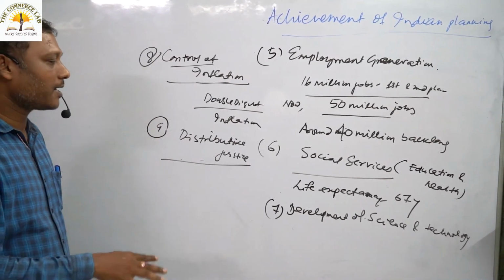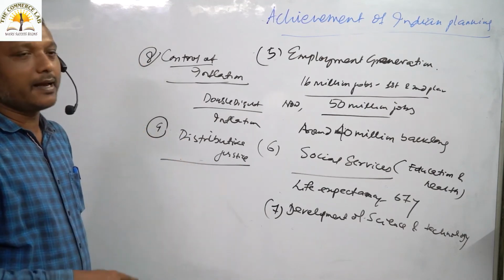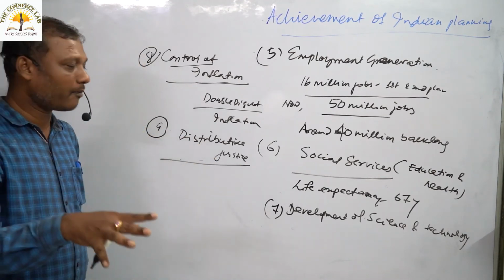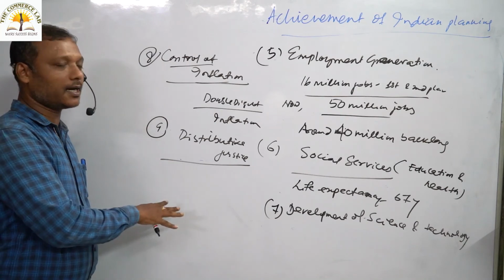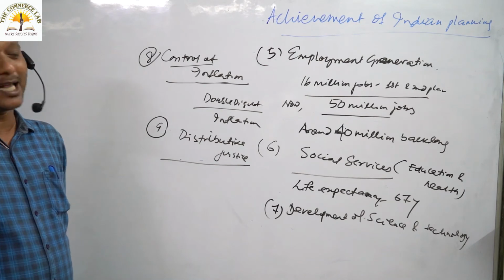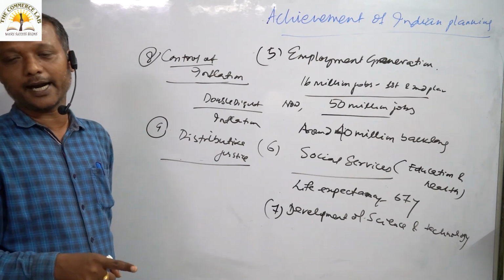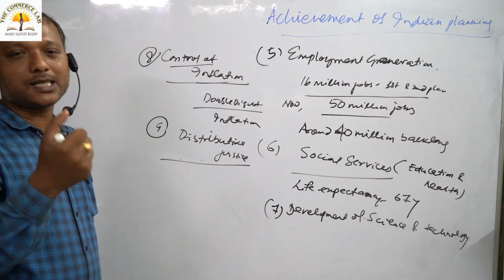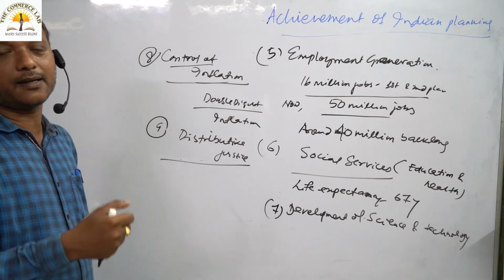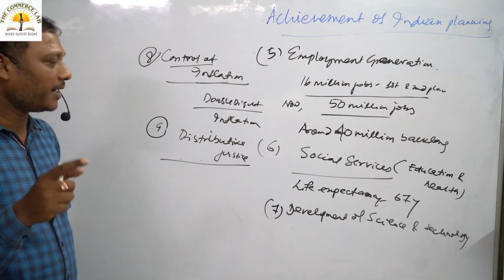We are also not able to maintain regional equality, and among individuals we are not able to maintain social and economic equality after 70 years of planning. Although we realized this from the beginning, because Mahatma Gandhi rightly told us that to see India as a better country in the coming days, we have to perform equally.